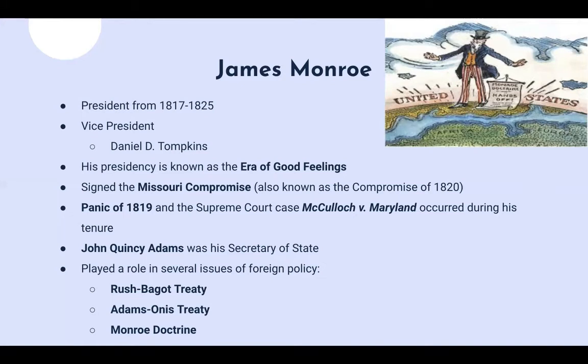During his presidency, there were two other major things that occurred. One was the Panic of 1819. And the Panic of 1819 was basically an economic crisis that stemmed from lower imports and exports, which was pretty much the major part of it. And also there were declining agricultural prices. And this was due to the fact that mostly the US had just dealt with the War of 1812. So markets were readjusting to production and commerce after the War of 1812. And so therefore, the country went into an economic crisis. This was one of the first major economic crises that the country faced. And it was called the Panic of 1819.